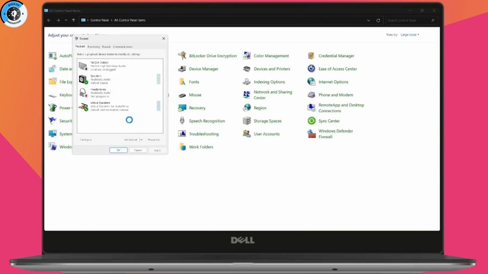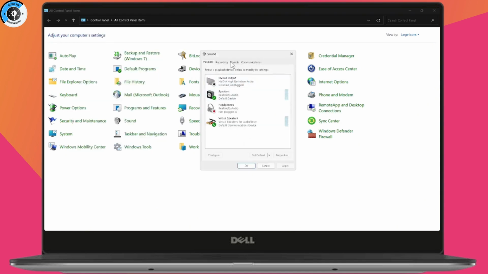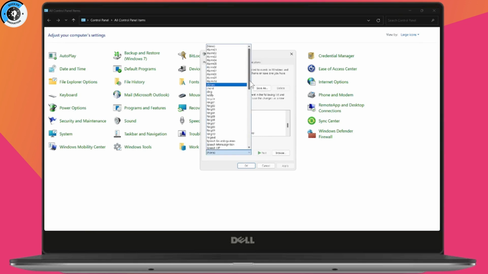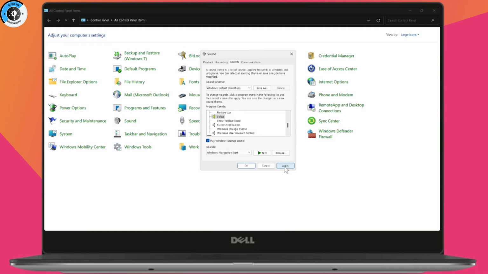Just click on Sound, and under Sound, now again go to the Sounds tab, and here you need to scroll down and click on Select. Once you click on Select, now you need to go to the drop-down, and under the drop-down you need to choose the option Windows Navigation Start, and after that you need to click Apply and OK, and it will be enabled.